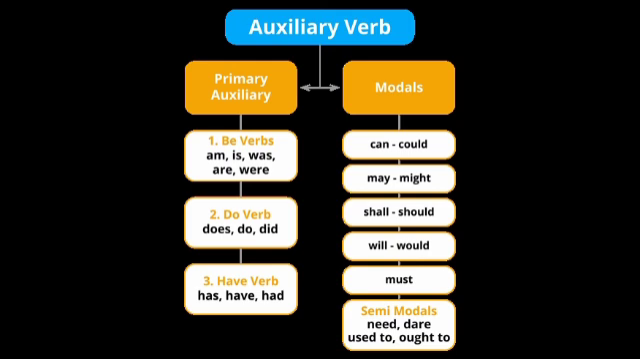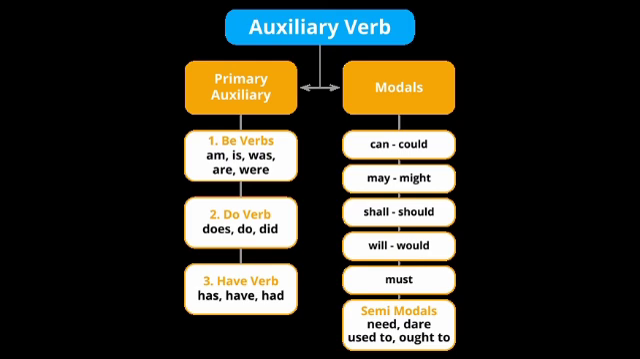Which are they, children? Auxiliary verbs are of two categories, primary auxiliaries and modal auxiliaries. The auxiliary verbs that come under primary auxiliaries are is, am, are, was, were. These are the forms of be. Is, am, are, was, were. And children, was is the past tense of is and am, and were is the past tense of are.